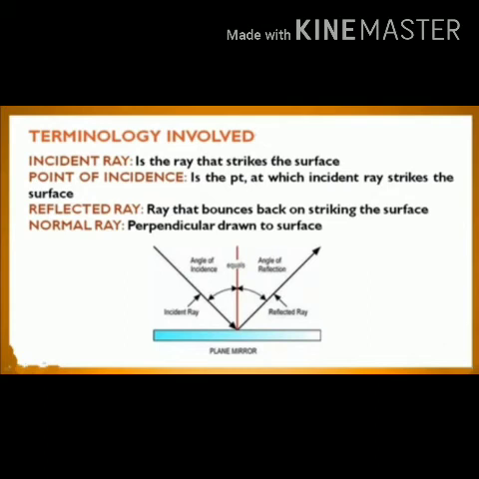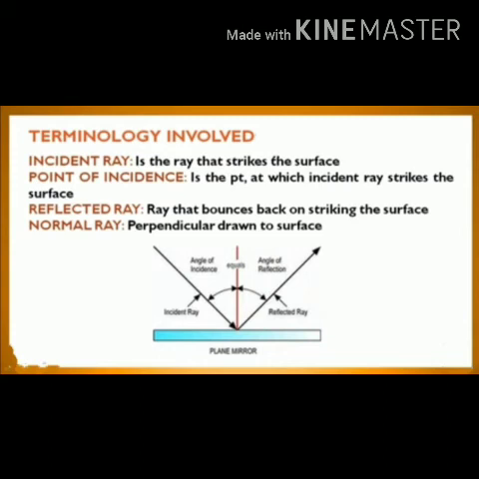Now, the third terminology is reflected ray. After striking at the point of incidence, the incident ray changes its direction and is sent back. Now, that ray which is sent back by the mirror is known as reflected ray. So, the ray of light which is sent back by the mirror is called reflected ray. Strike होने के बाद जो एक direction change करके light वापस आ रही है, that light is known as reflected ray. Now, the next term is normal.